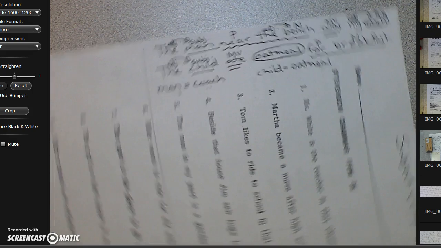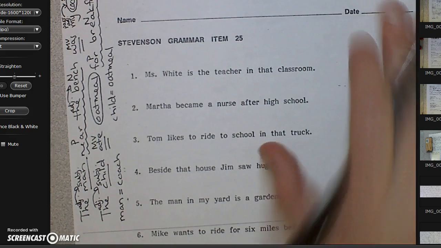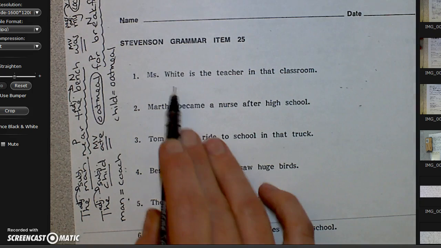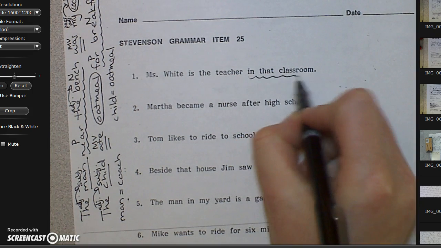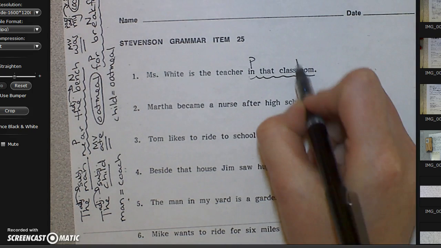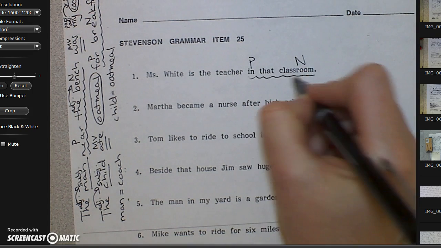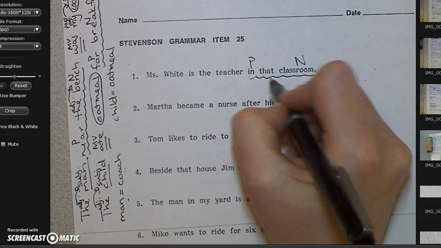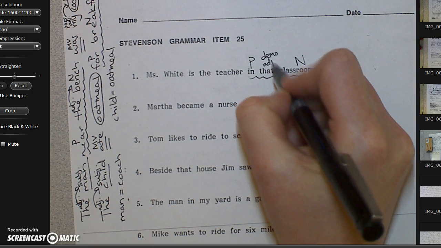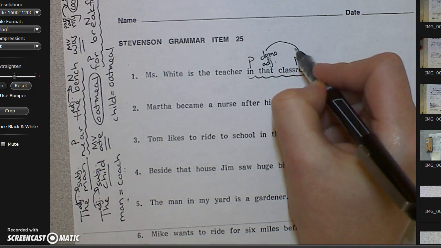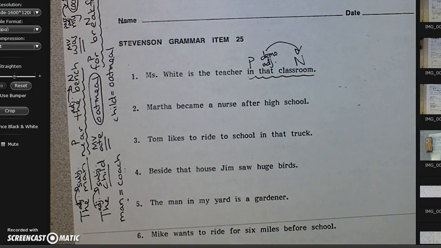Let's practice. Turn your paper. Here we go. Miss White is the teacher in that classroom. Same old prepositional phrase: in that classroom. Where is she the teacher? In that classroom. I remember this, that, these, and those are demonstrative adjectives that show which classroom. It's that one. Don't forget your arrow.